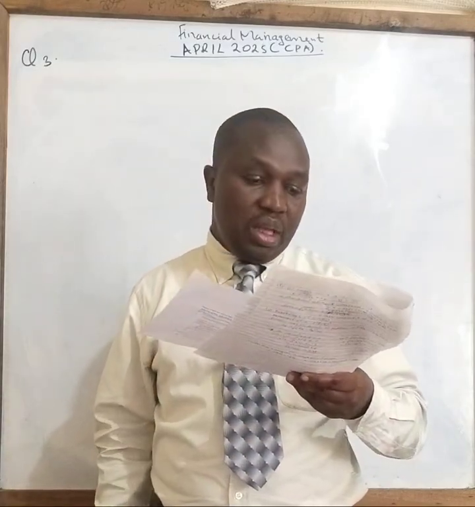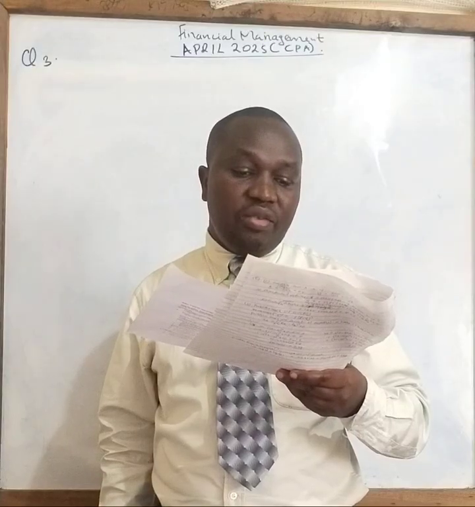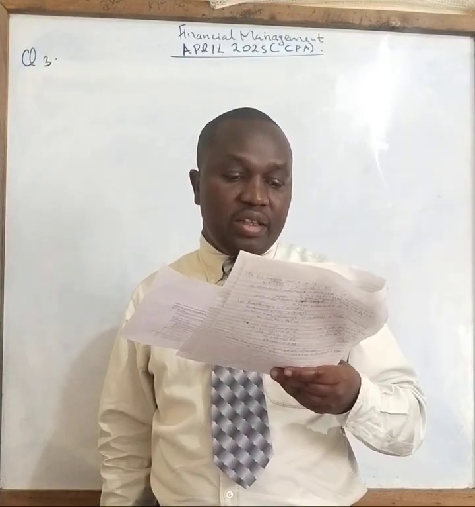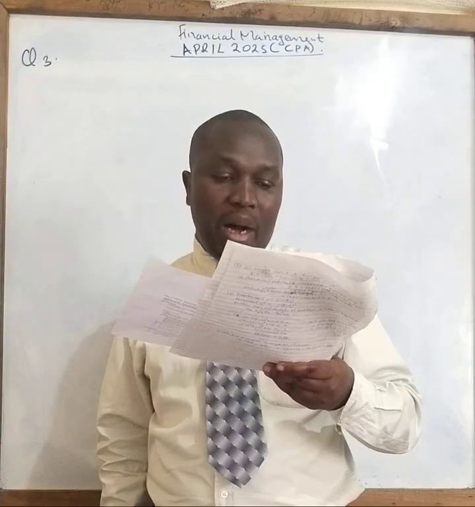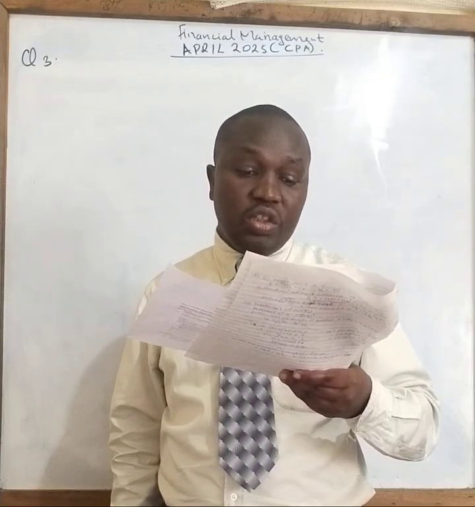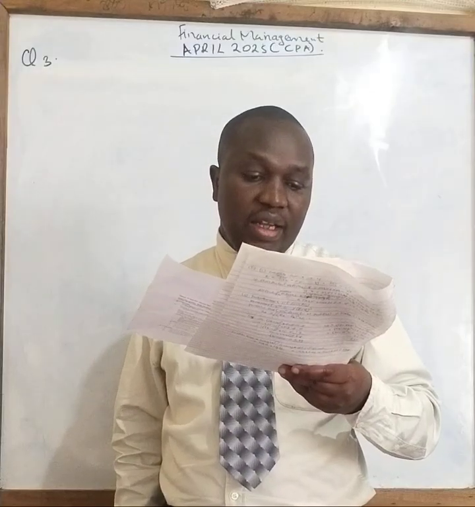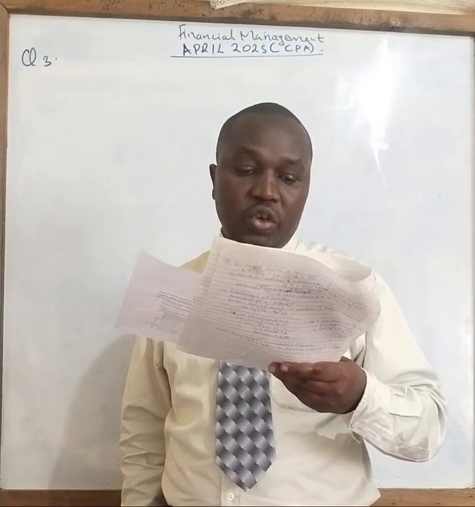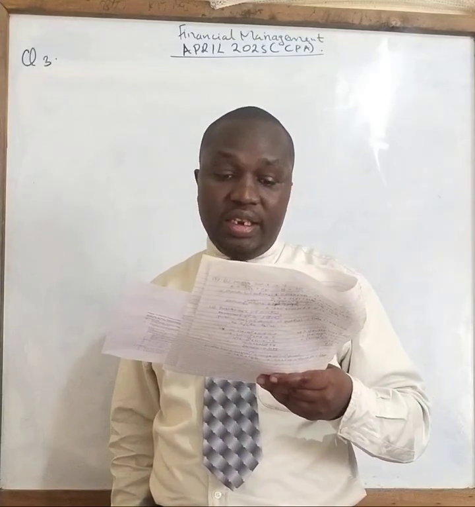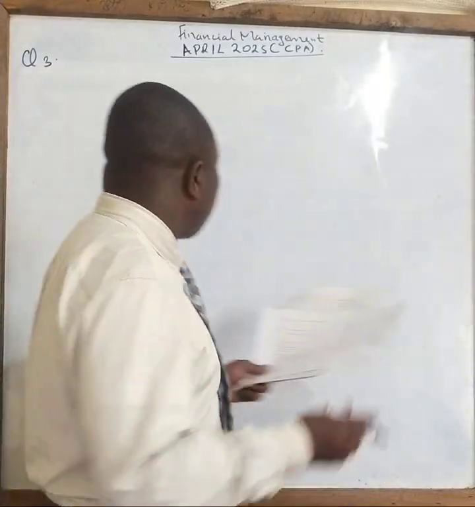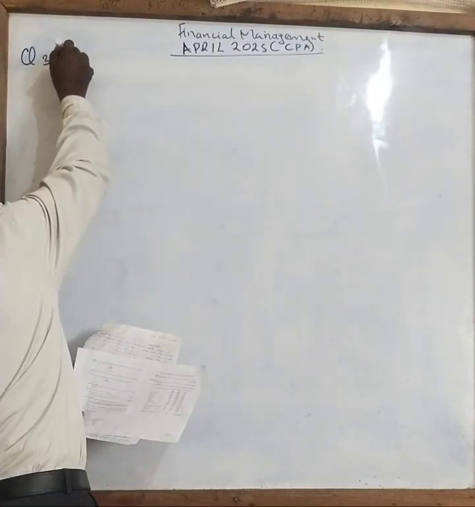Required A, calculate the net present value of each project. B, using calculations in A above, advise on the projects to be undertaken. C, calculate the internal rate of return for projects A, C, and D. Total 20 marks. So let's begin, class. So I will begin with A.